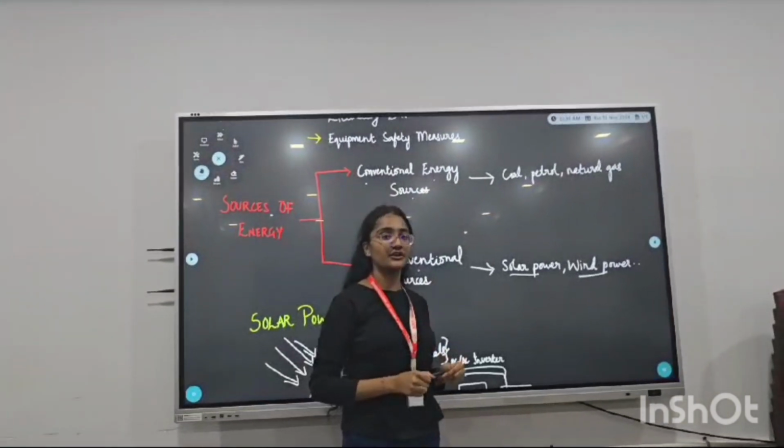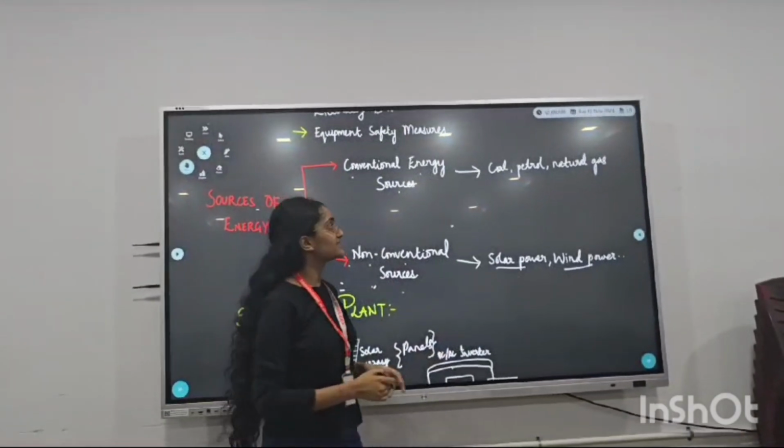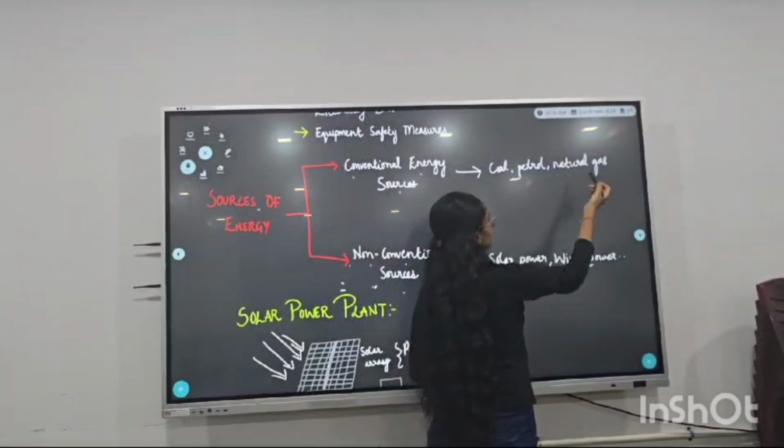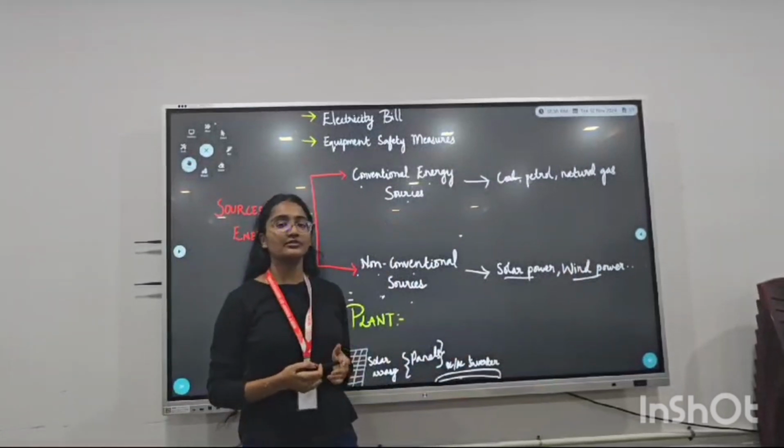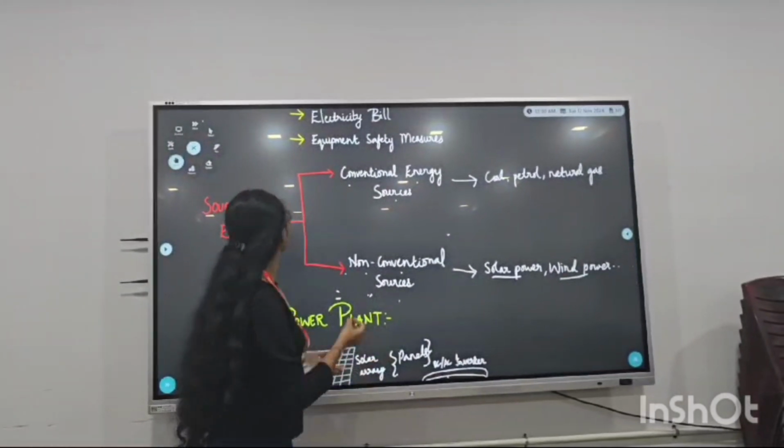Conventional energy sources are those which cannot be renewed and take a long period of time. For example, coal, petrol, natural gas. These produce pollution and take more time to be produced.